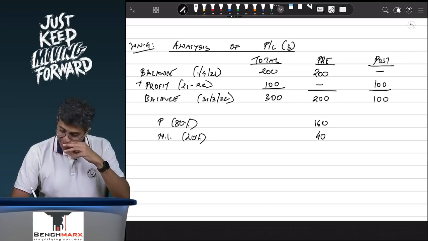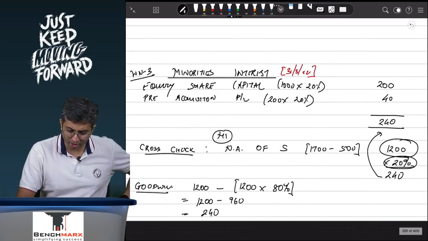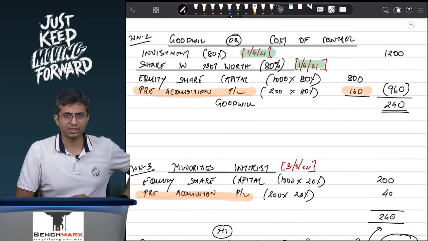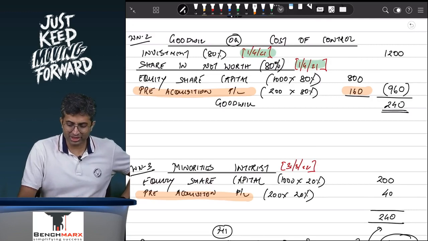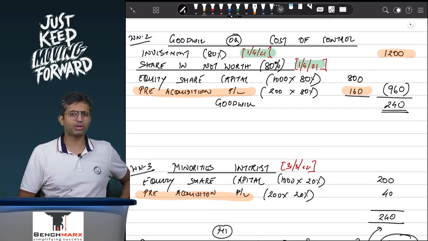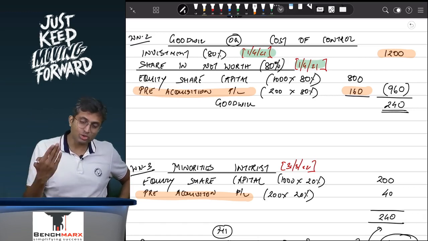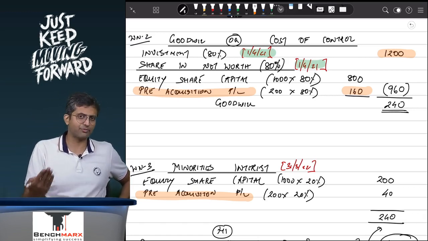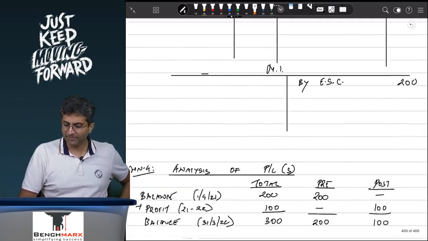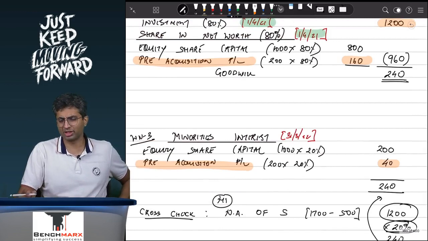Where will this go? Well, this 160 will be adjusted against the investments in working note number 2. So over here in working note number 2, we will take the pre-acquisition profits at 160. Why? Because you must have paid, if this was 2000, then maybe 1200 you would not have got for 80%, you might have to pay 12,000. So we are trying to say that profits as on the date of acquisition, you purchase it, and for which you must have paid consideration in the form of investment. So we adjust it against the investment. Minorities interest 40, share in profits, which is already included over here.